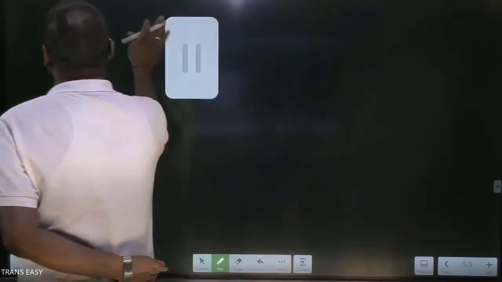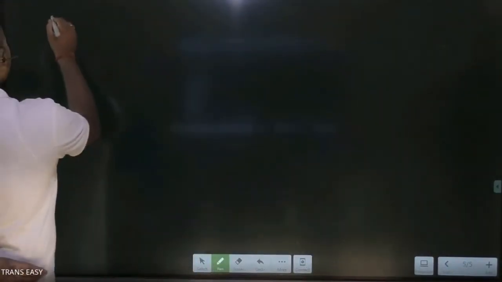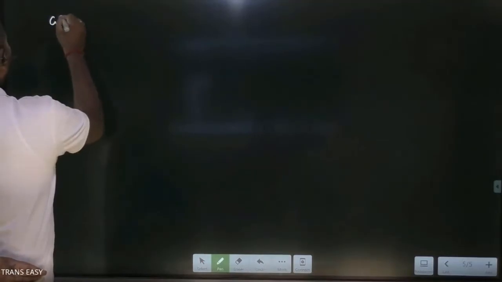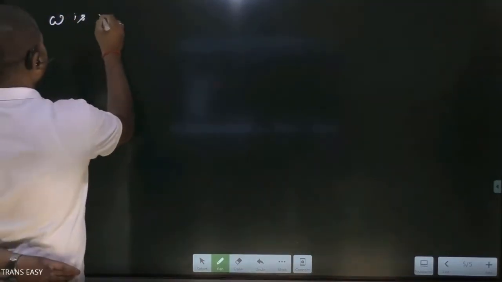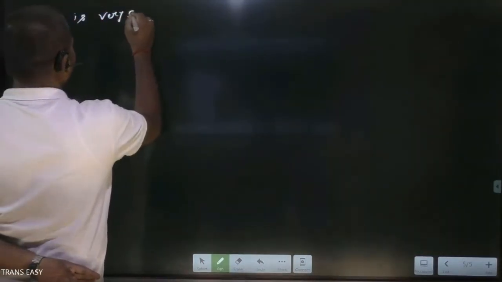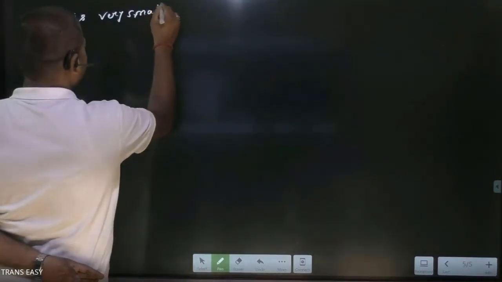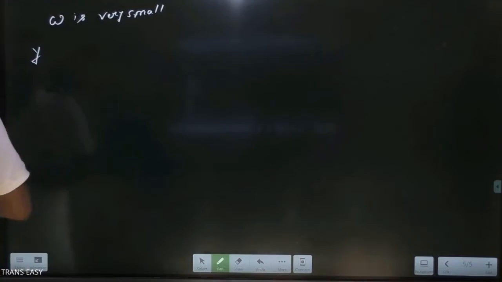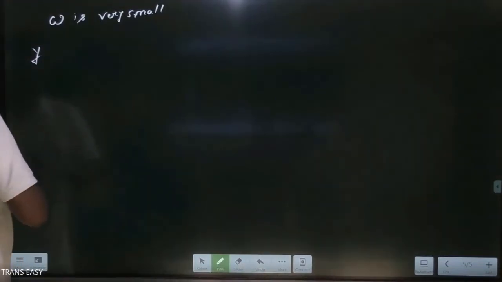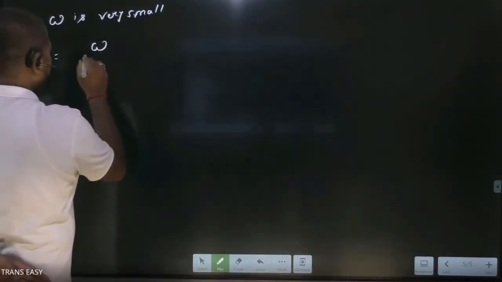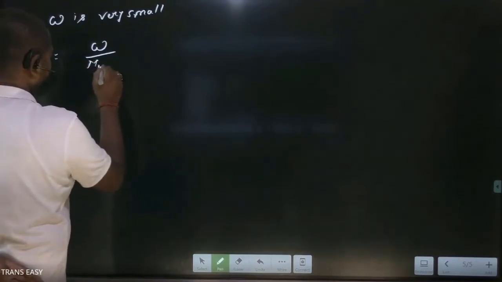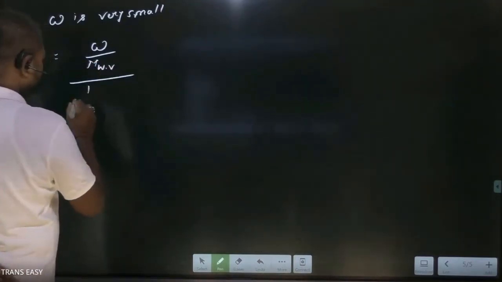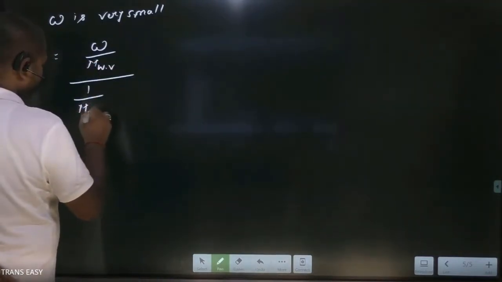Friends, omega is very small, so we can write an approximate and simple result for the mole fraction of water vapor: omega upon molecular weight of water vapor upon molecular weight of dry air.